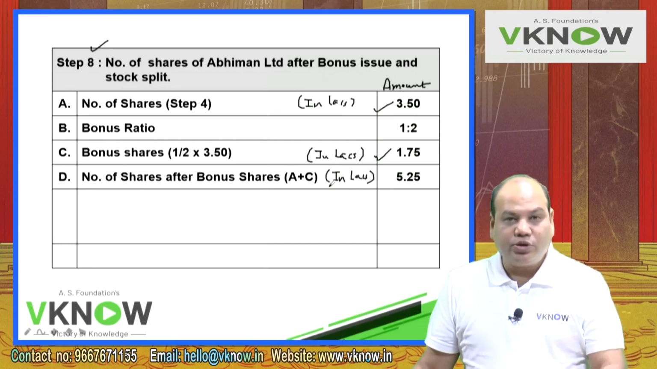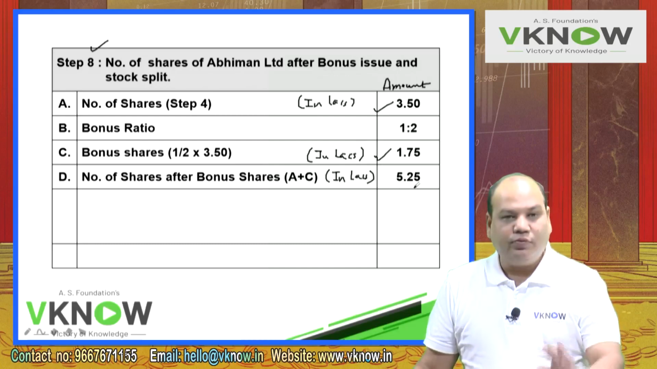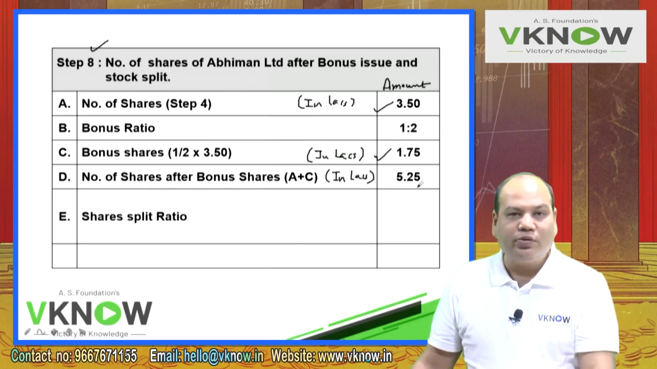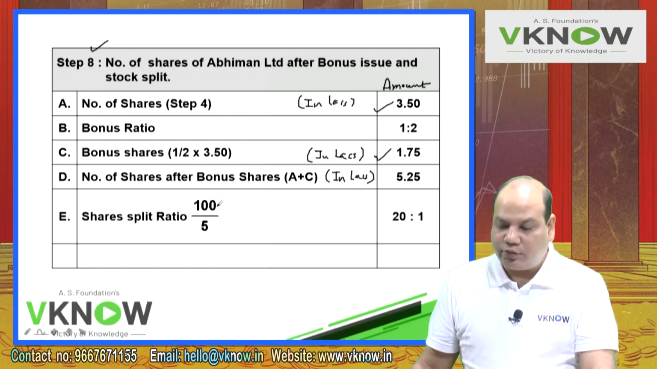And now after the bonus share, they have divided one share into 20 shares. The 5.25 will get multiplied by 20. One share of 100 is converted into 20 shares of rupees 5 each. Stock split means shares of higher face value is converted into shares of smaller face value. So next line, write down share split ratio. Share split ratio 20:1, 100 by 5. Share of 100 rupees converted into shares of 5 rupees. So share split ratio will be 20:1.